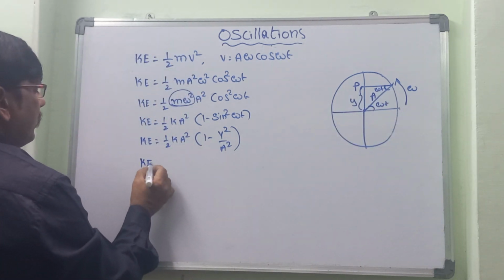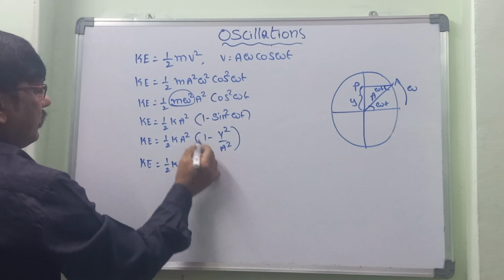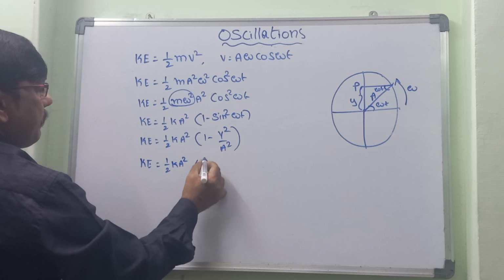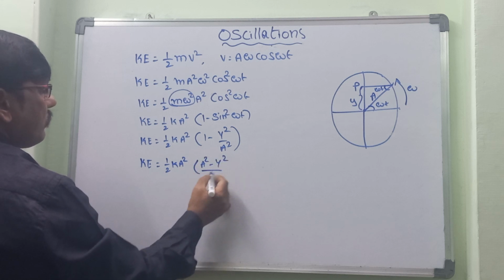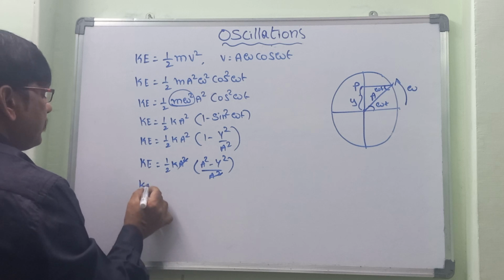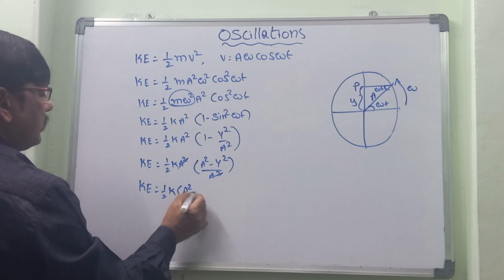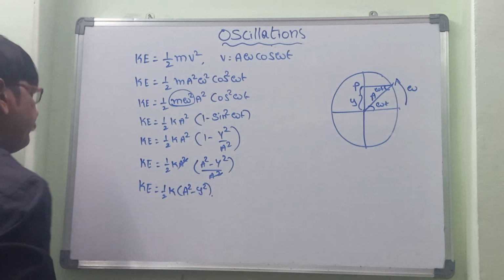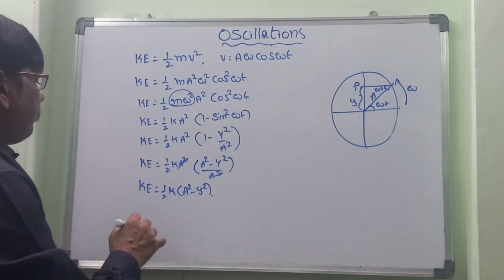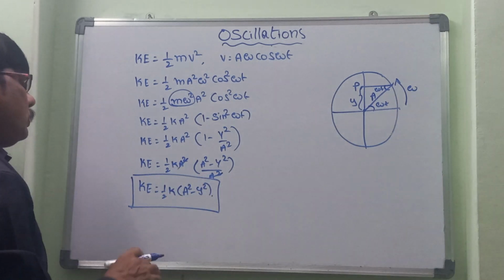So KE is equal to half k a square into 1 minus y square by a square, which we can consider as a square minus y square by a square. So a square gets cancelled. KE is equal to half k into a square minus y square. Now this is the very popular expression.